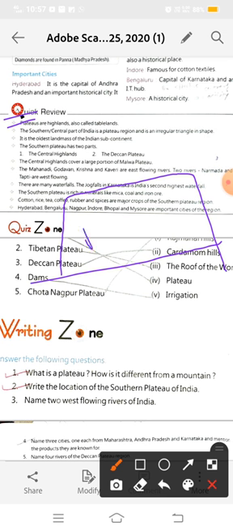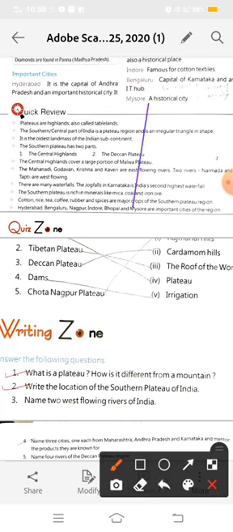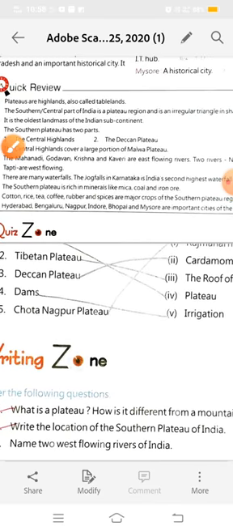This is a plateau. A plateau is high and fairly level at the top like a table. That is why it is known as table lands. Now the next point: the southern or central part of India is a plateau region and is an irregular triangle in shape.